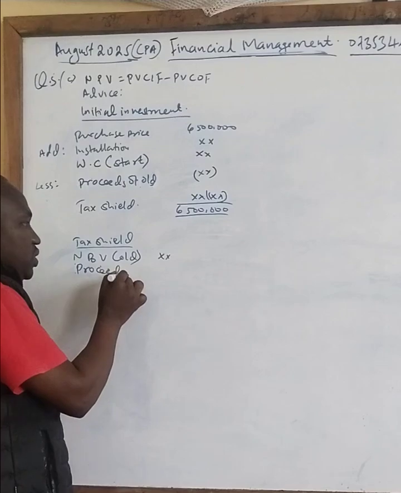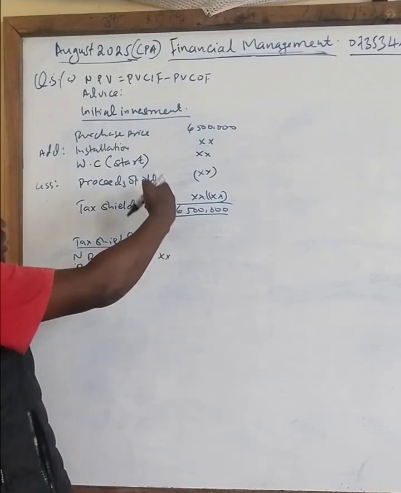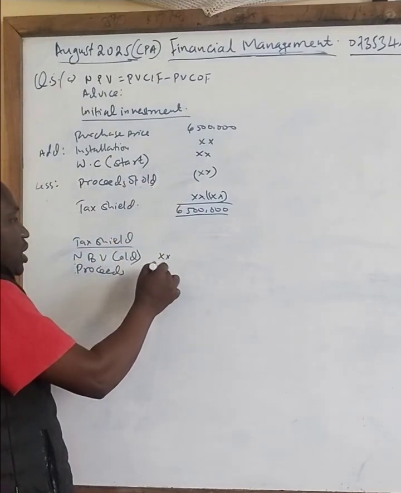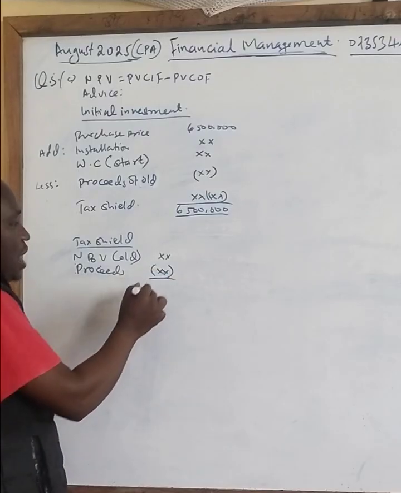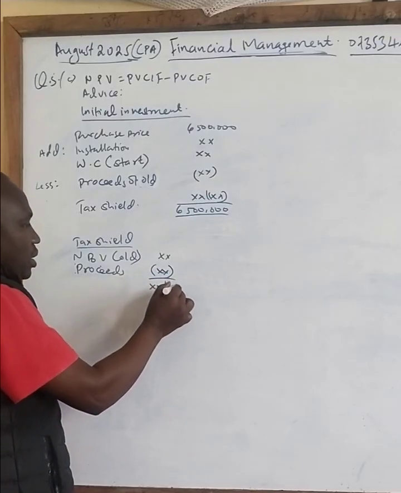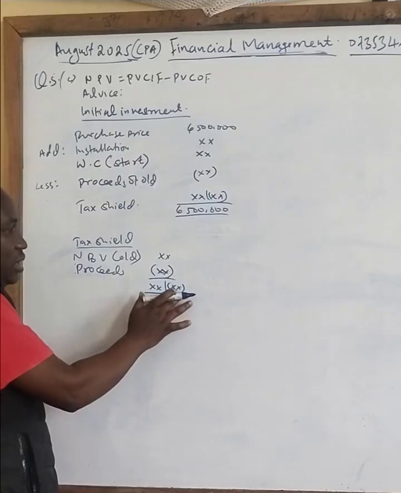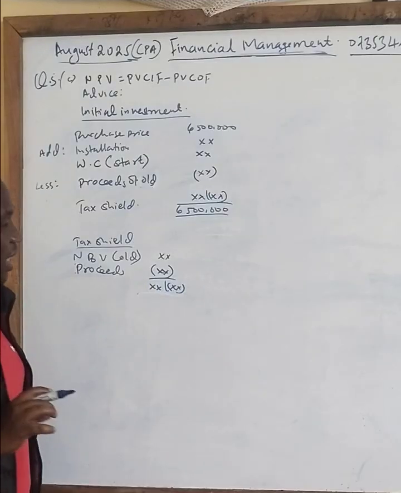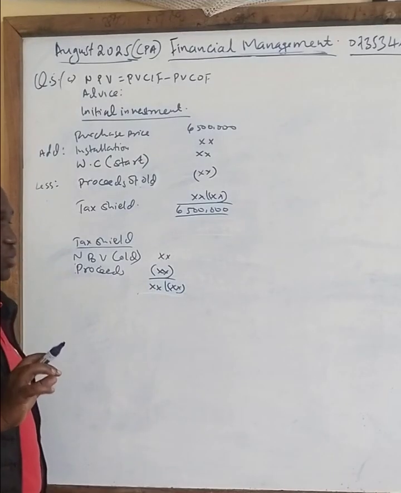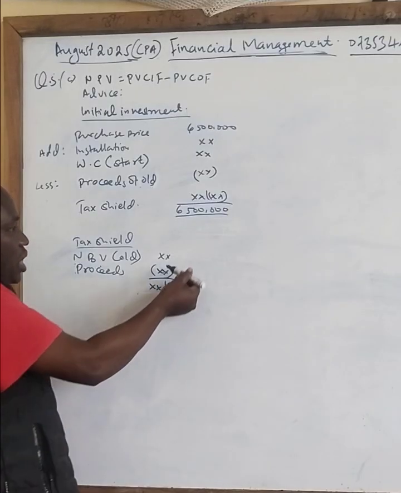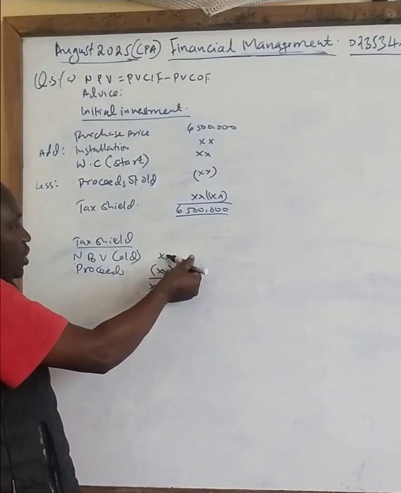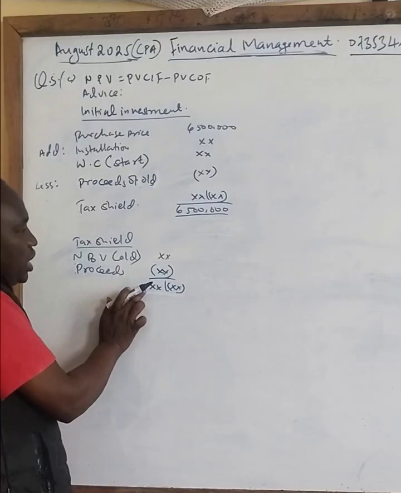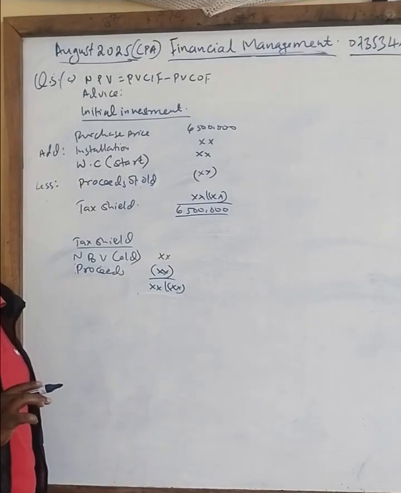Once you sell, these proceeds that we have subtracted here, you subtract. The answer you get here can either be positive or negative. So if you take net book value minus the proceeds and you get a positive here, it means what?